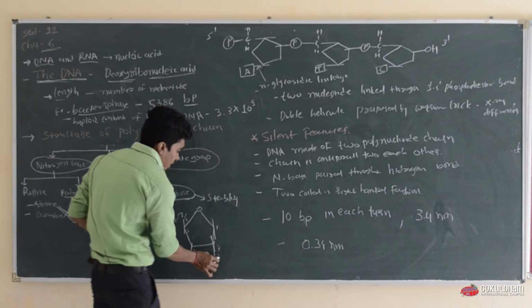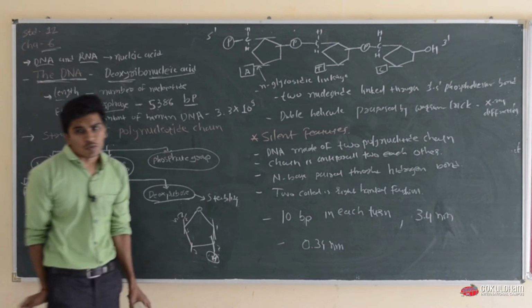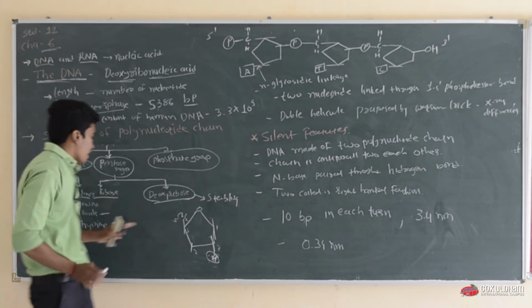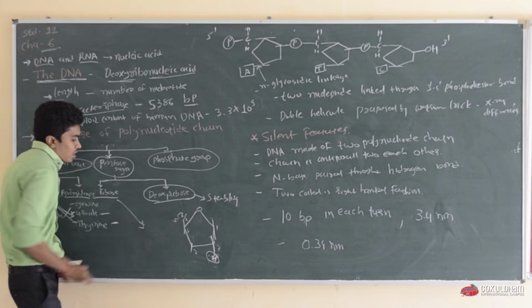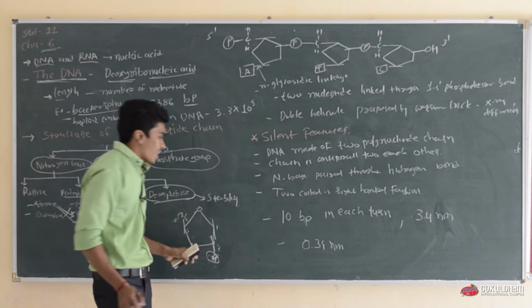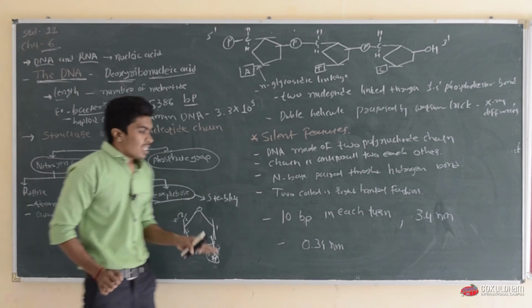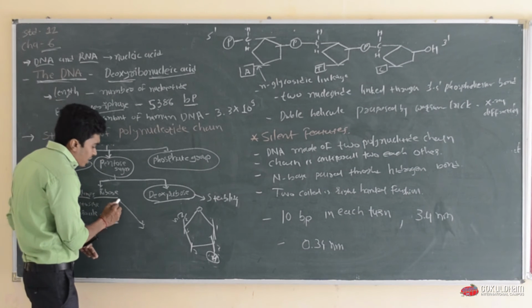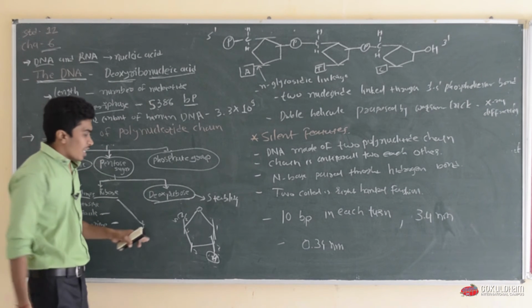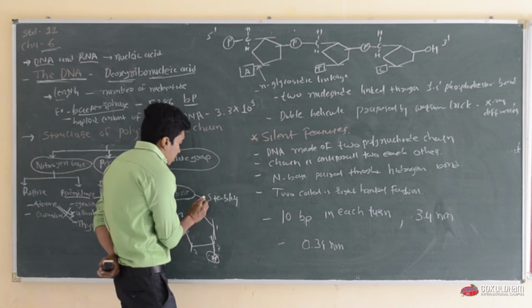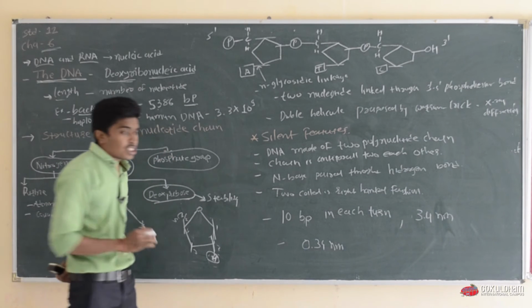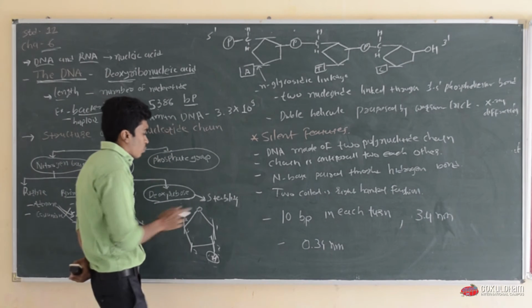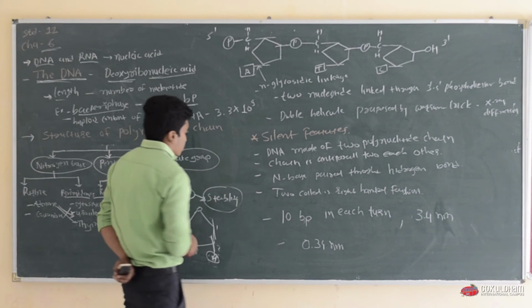because it has a less reactive group at carbon number 2, whereas in ribose it has a highly reactive group called OH. That's why RNA is not very stable, and deoxyribose sugar gives stability to the DNA or the particular organism.